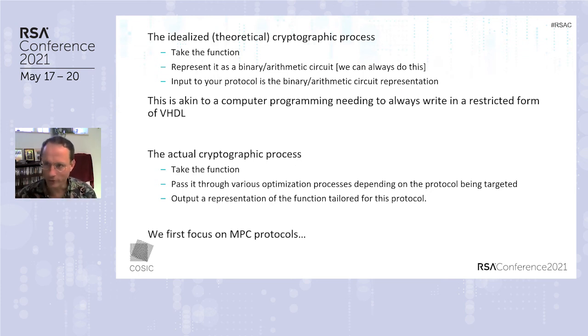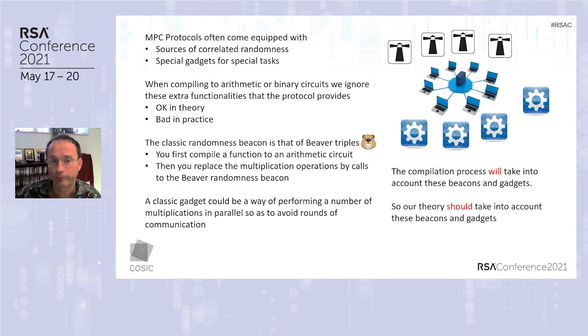So the actual process that happens in the real world is we take the function, we pass it through various optimization processes depending on the protocol we're actually targeting, and then we output a representation of the function which is tailored to that specific protocol. That's what actually happens. But cryptographers completely ignore that process. So this is what we're focusing on. So let's look at what happens when we focus on MPC protocols.